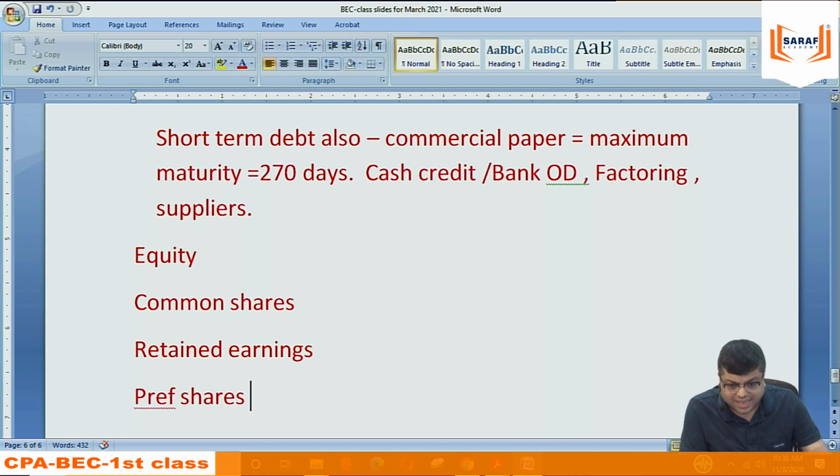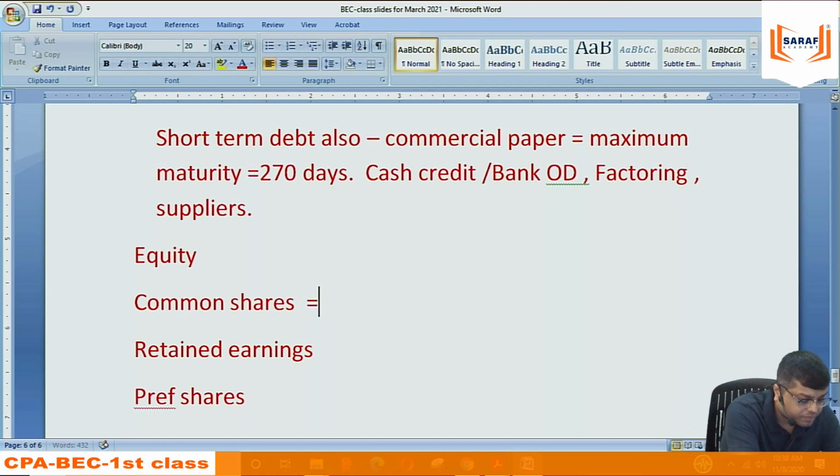For common shares, it's a new issue. A new issue can be an IPO, FPO, or private placement.